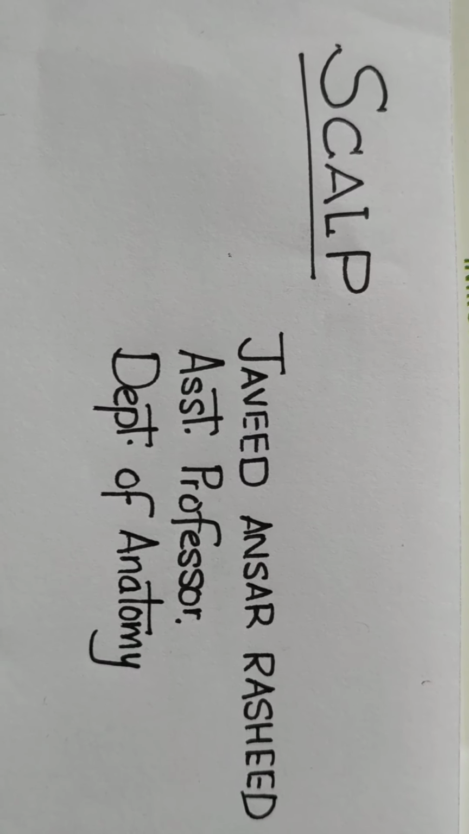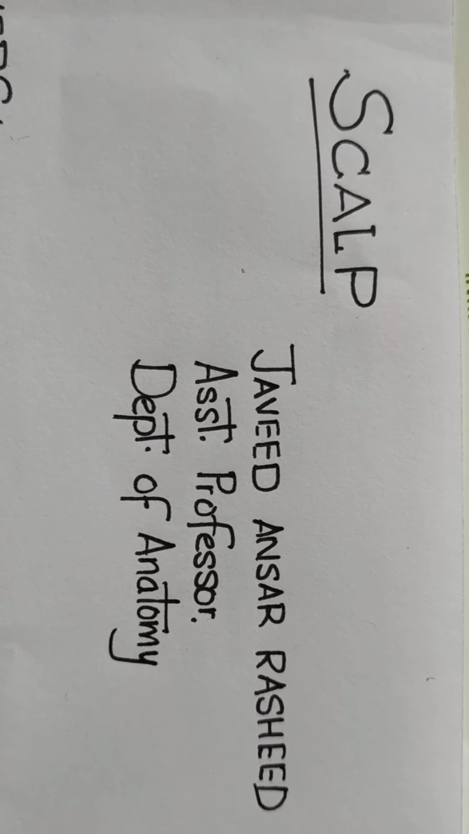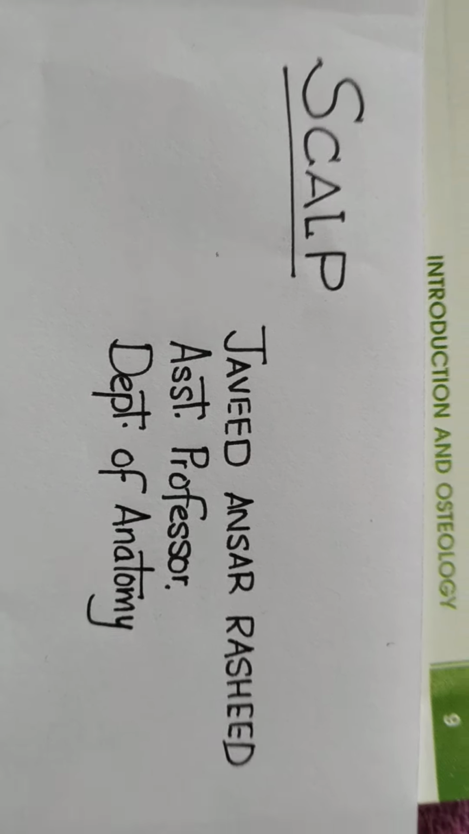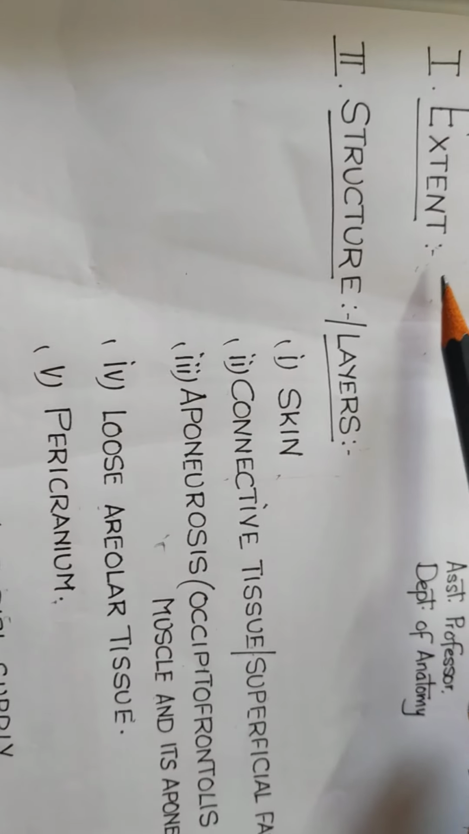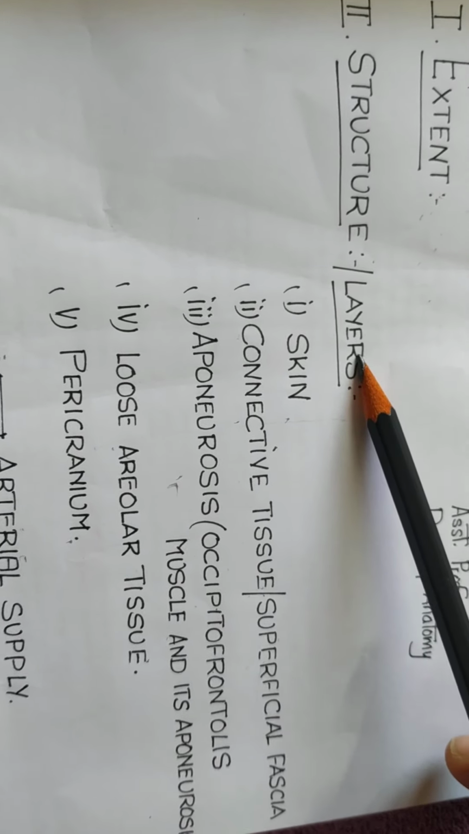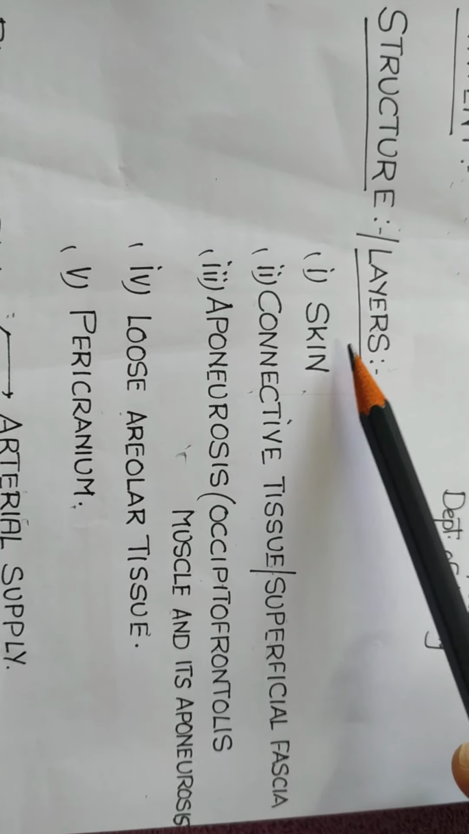Scalp is the soft tissue which covers the cranial vault or calvaria of the skull. The scalp can be discussed under the following headings. First, extent of the scalp, structures or the layers of the scalp. The scalp consists of 5 layers from superficial to deep.